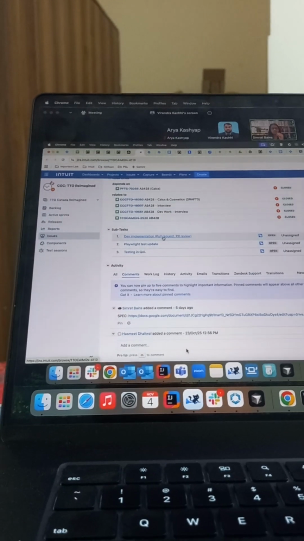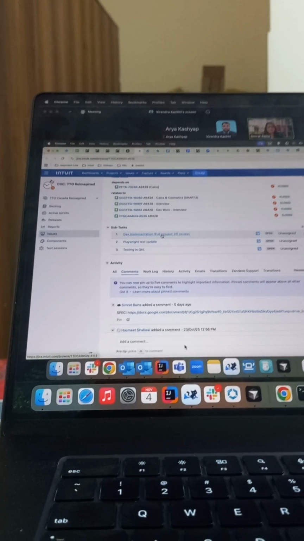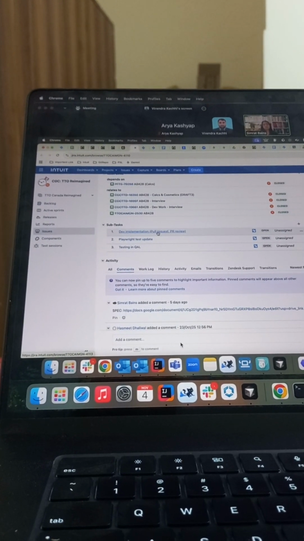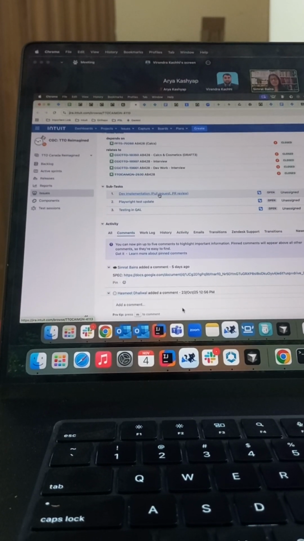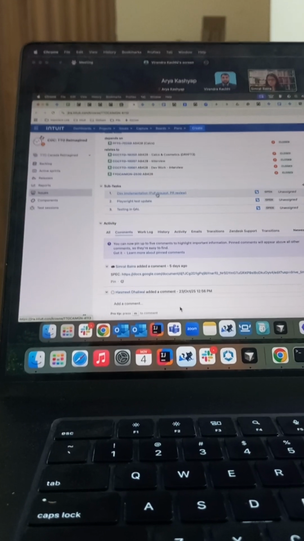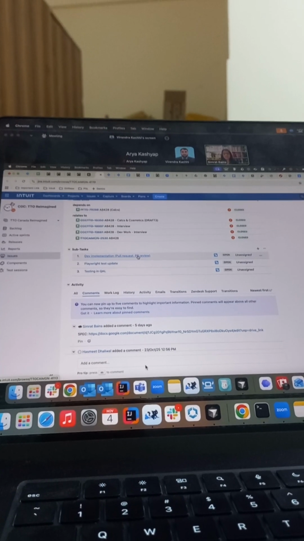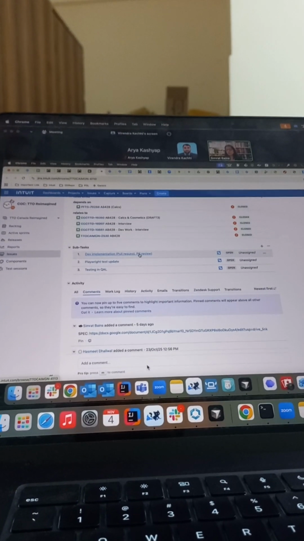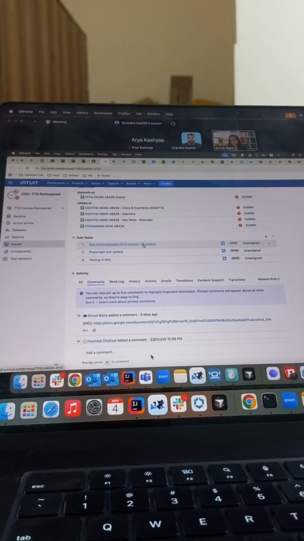No. So basically, the whole story will be assigned to you, that you are working on this whole story. So I'll explain the whole process. Firstly, the tax analysts are working on these spec documents in the sprint. And once they finalize that, in the next sprint, they open a dev story. Like this is a dev story to work on for that spec. So now the subtasks are the dev implementation. That means when you start doing the code change, you assign this subtask to yourself and put that in progress.